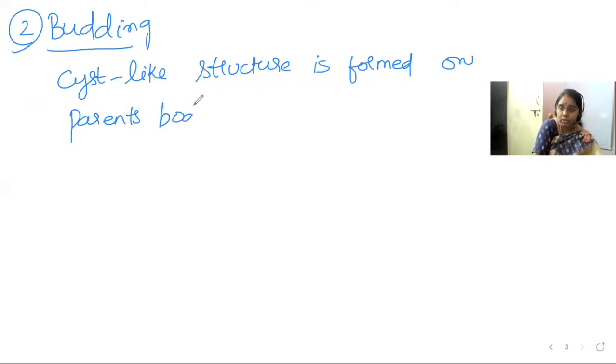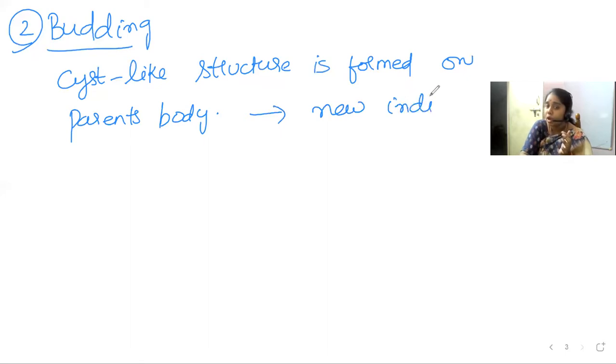This cyst-like structure gives rise to a new individual. This is how the reproduction takes place. The bud which is formed can remain attached to the parent itself, or it can separate from the individual. So both can happen.